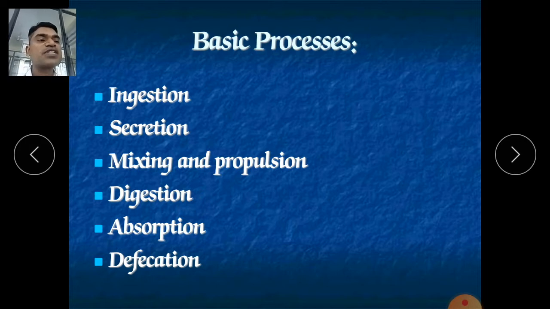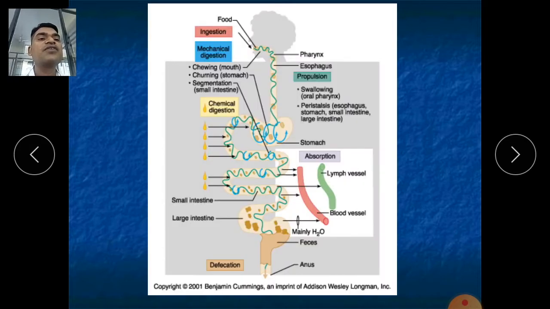When digestion starts, it starts by two processes. It has two parts: mechanical digestion and chemical digestion. What is mechanical digestion? When we cut that food into smaller pieces, that is called mechanical digestion. We split it into small pieces in the mouth through the teeth and mix saliva into it. That is nothing but mechanical digestion.